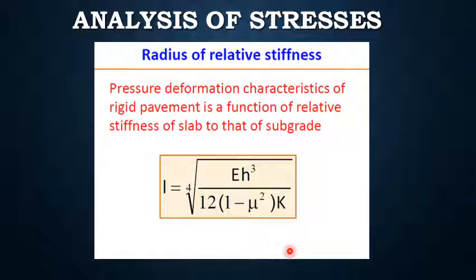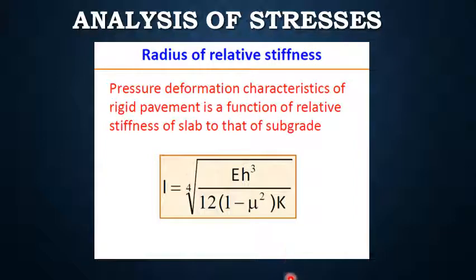Radius of relative stiffness. A certain degree of resistance to slab deflection is offered by the subgrade. The tendency of the slab to deflect is dependent upon its flexure strength, which depends on its thickness and the strength characteristics of pavement slab. The relative stiffness of the slab with respect to the subgrade support is dependent upon the properties of the slab and pressure deformation characteristics of subgrade material.